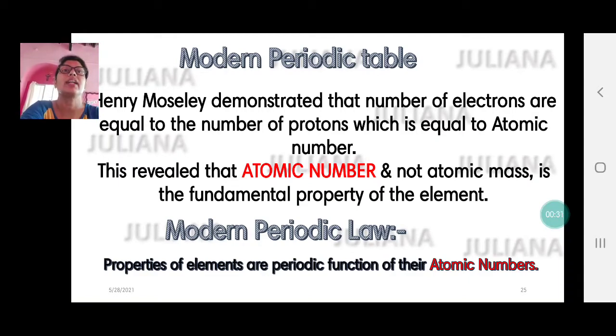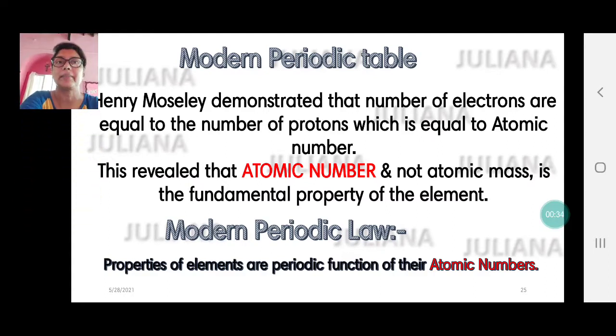But now we have another scientist here, Henry Moseley. Henry Moseley demonstrated that the number of electrons was equal to the number of protons, which is actually equal to the atomic number. This revealed that atomic number and not atomic mass is the fundamental property of elements. And this solved all the problems that Mendeleev's periodic table faced, because it's the atomic number which gives distinctive characteristic to each element.